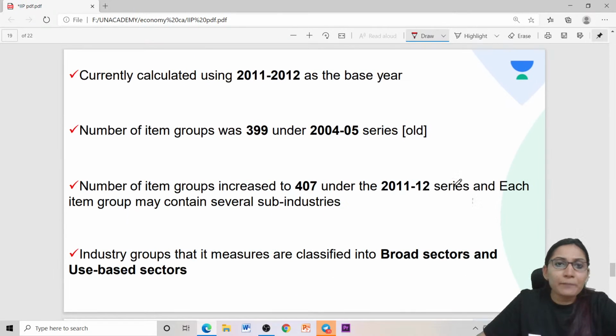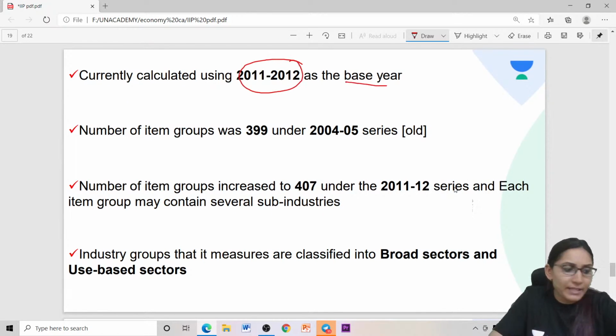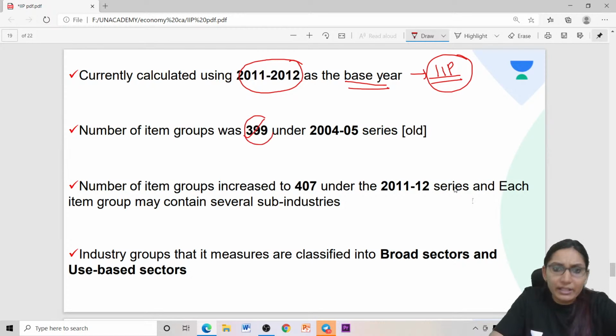Now, currently, the base year is 2011-12. So, 2011-12 is the base year at present for the calculation of IIP. The number of items was 399 under the 2004-5 series, that is the old series. Now, the number of item groups was increased to 407 under the 2011-12 series, and each item group may consist of several sub-industries.